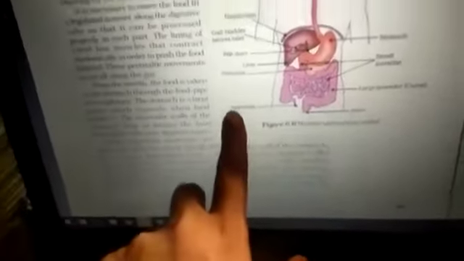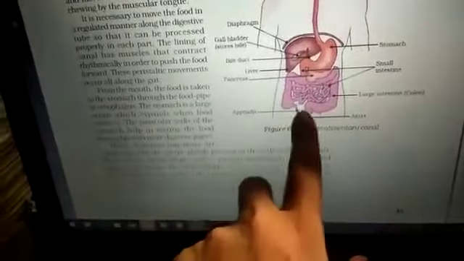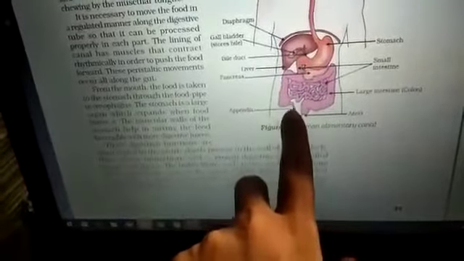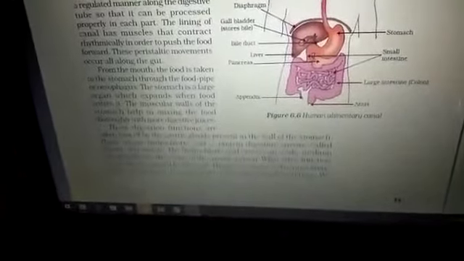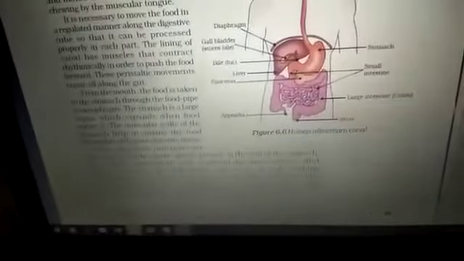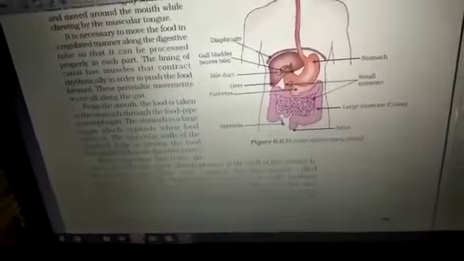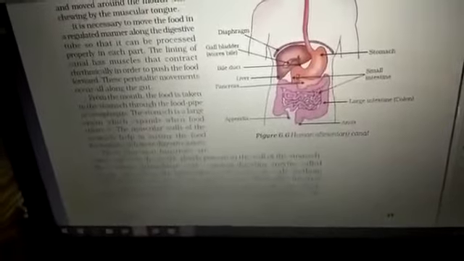Before that, I'll also explain this appendix. Appendix is also called the vermiform appendix. You can see a very finger-like projection projecting out from here. Earlier, as we descended from ancestors like monkeys, in them this appendix secreted some digestive enzymes through which the food was digested.